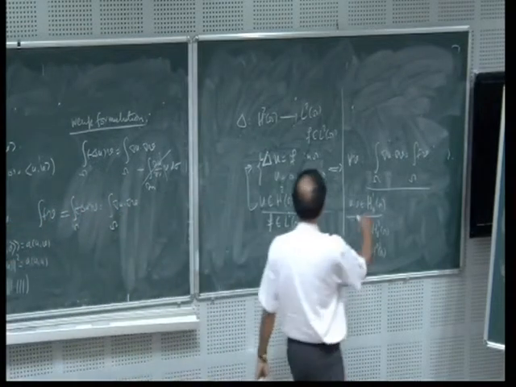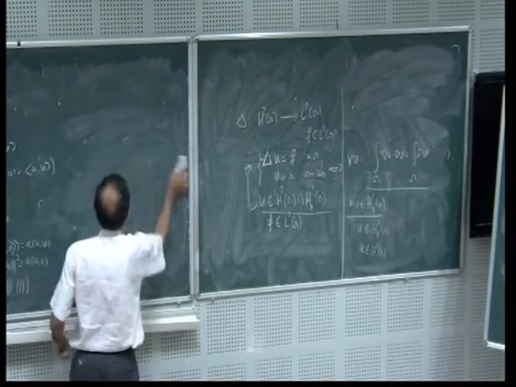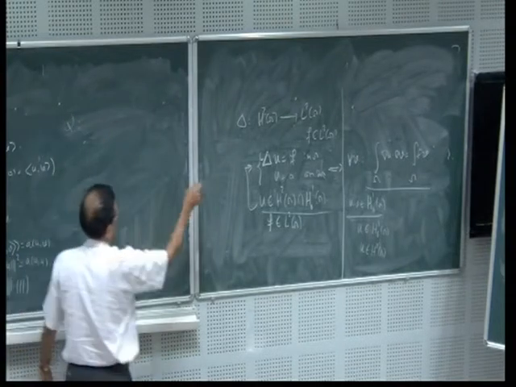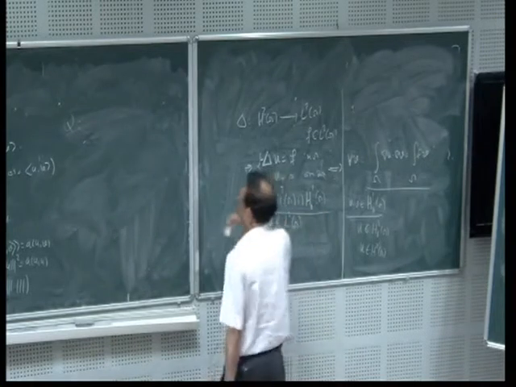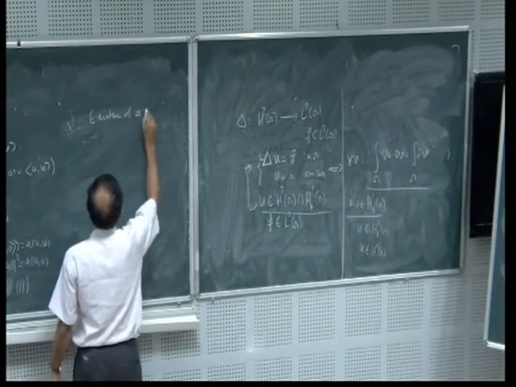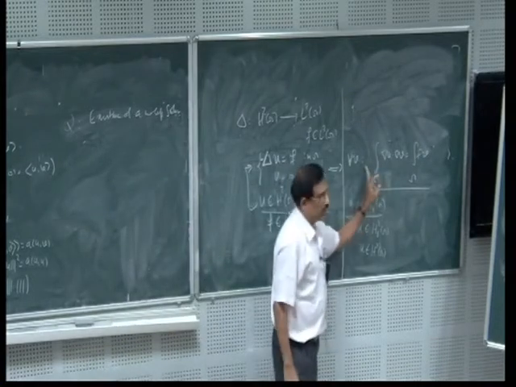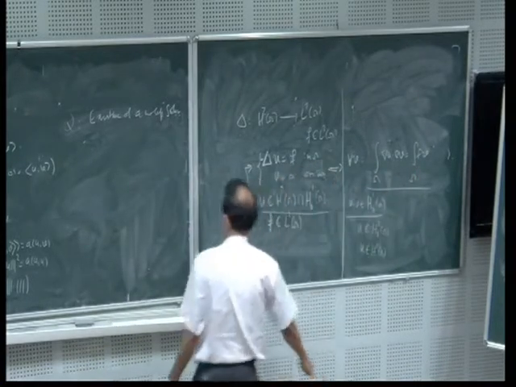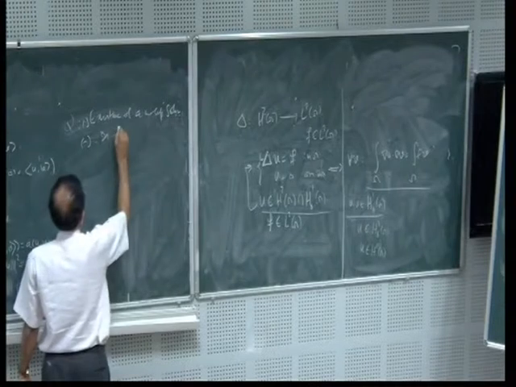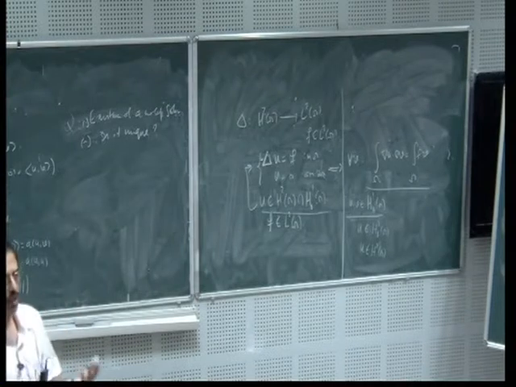First, what are the questions involved here? Questions involved are, one, existence of a weak solution. A weak solution by definition is that the solution must satisfy this integral identity. Second, if it exists, is it unique? Unique, because you would like to know that the solution must be unique.